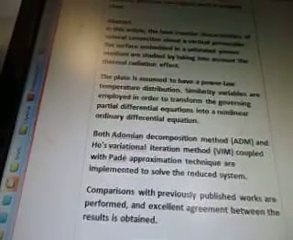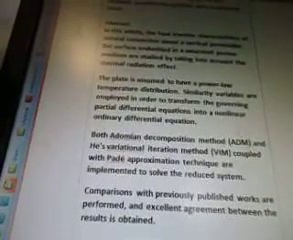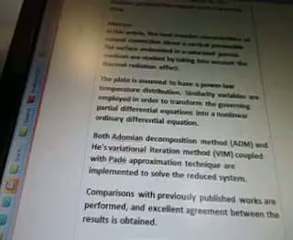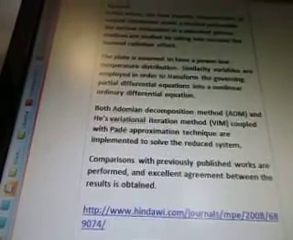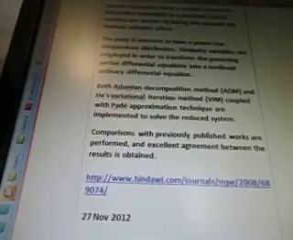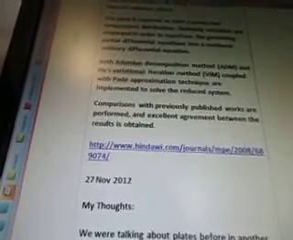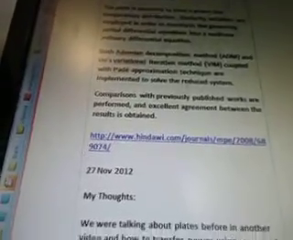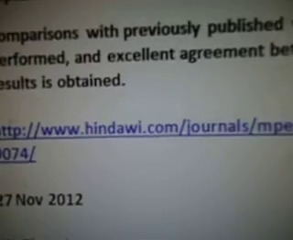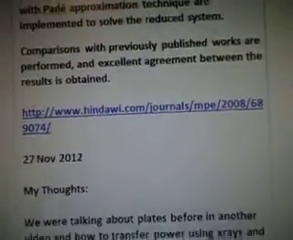decomposition method, ADM, and He's variational iteration method, VIM, coupled with Pade approximation technique, are implemented to solve the reduced system. Comparisons with previously published works are performed, and excellent agreement between the results is obtained. And that's from www.hindawi.com. Okay, there's the link there.